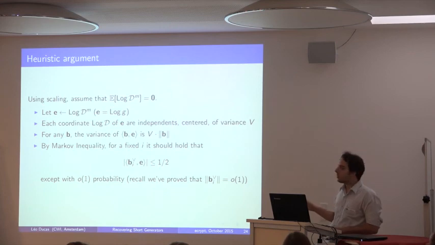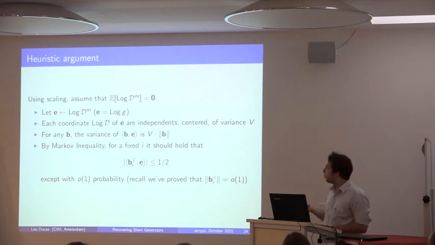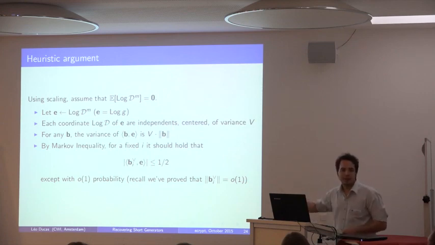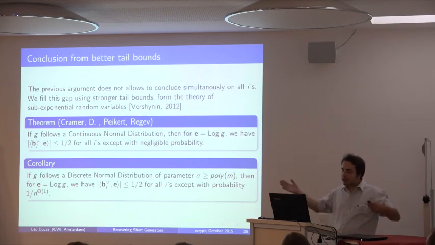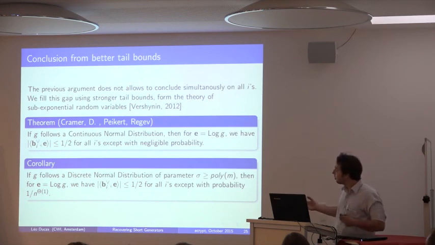But here I'm cheating you, because I need to apply this to all i at the same time, and this probability is not close enough to 0 for me to apply the union bound. So we need more tools to do this. That comes from sub-exponential random variable theory. But if you plug all this together, what you obtain in the end, if you assume that G follows a continuous Gaussian, is this. Here again, I'm cheating a little bit, because I'm supposed to be in a discrete set.